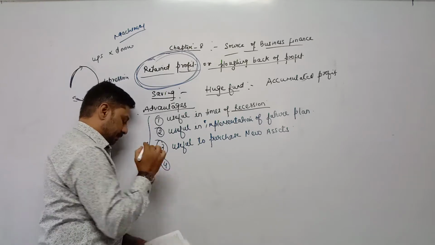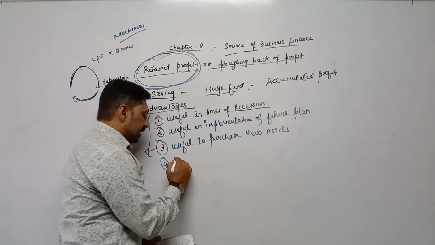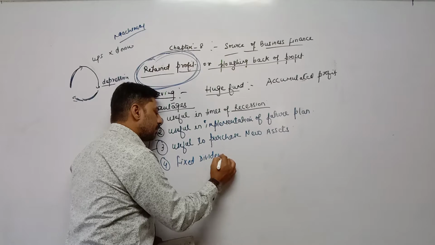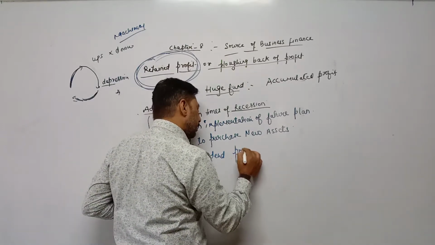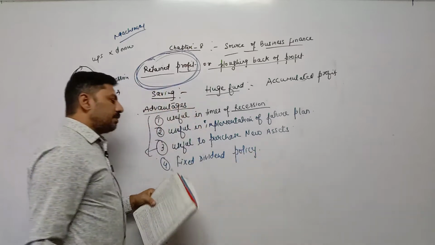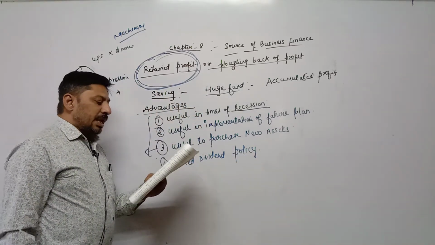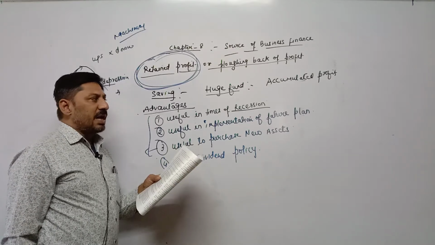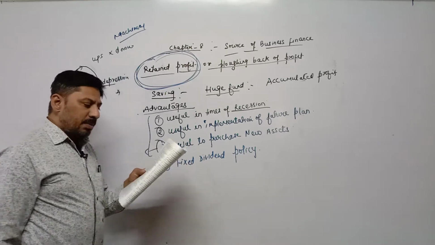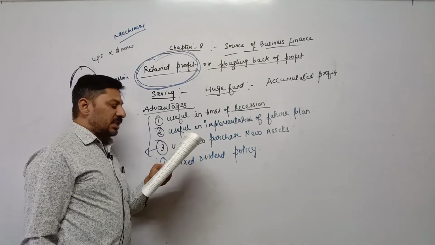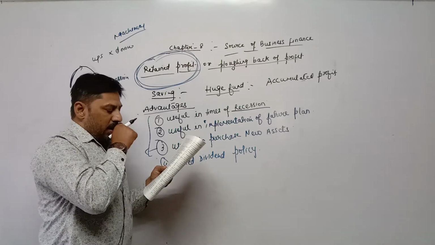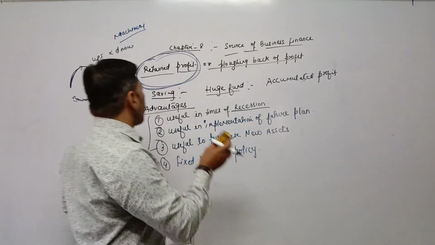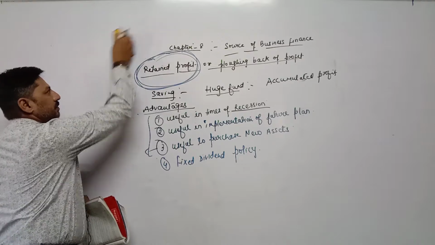Fourth, fixed dividend policy. When sometimes a company adopts a stable dividend policy, then retained profit becomes useful. Here a one-line explanation is given: when sometimes a company adopts a stable dividend policy, then retained earning becomes useful. Now how? For a fixed dividend policy, retained profit can be utilized.